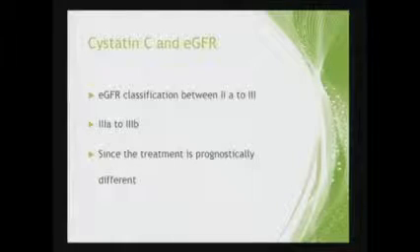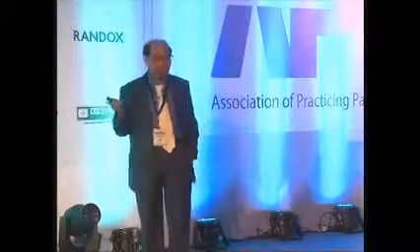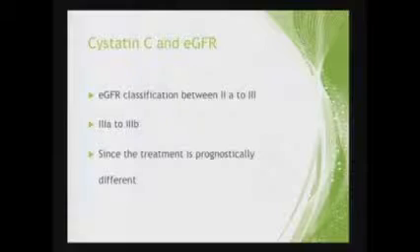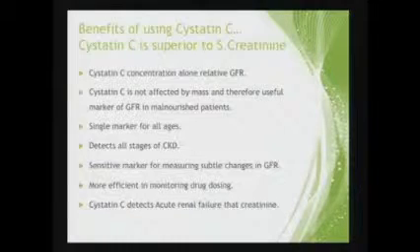Alter the classification of stage 2 and 3 more accurately, and you will reclassify the patient from either higher to lower or lower to higher, changing his prognosis significantly. So whenever you have a borderline GFR close to 60 and you want to reclassify the patient, whether he is having stage 3 CKD or he is in stage 2, then cystatin becomes very important.